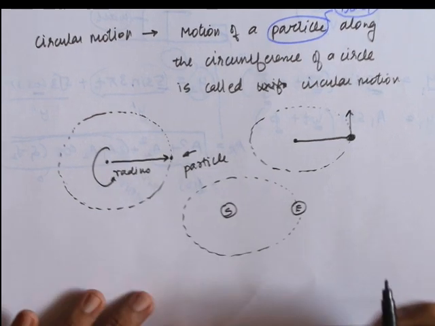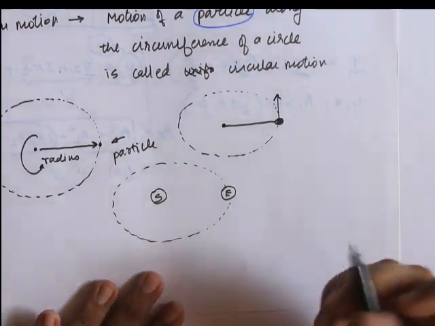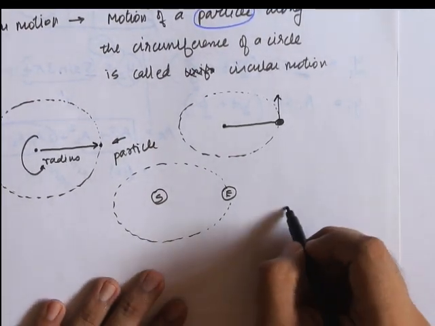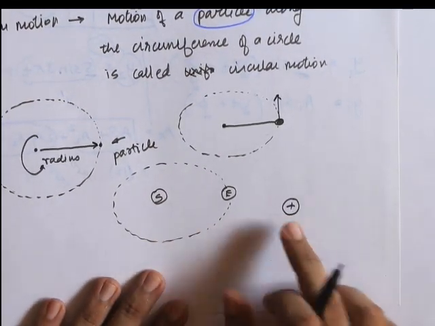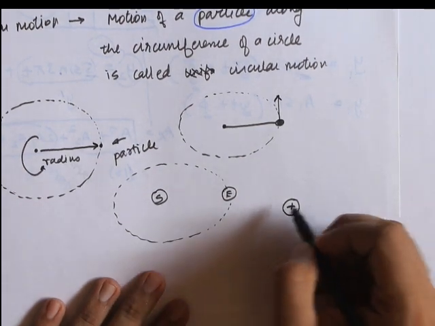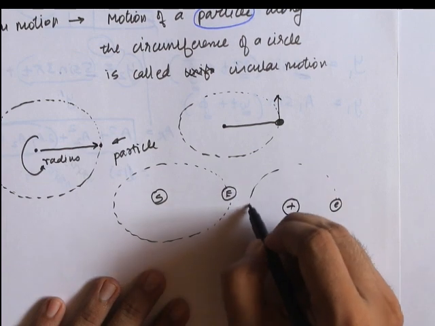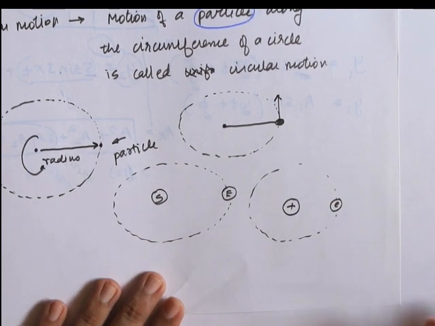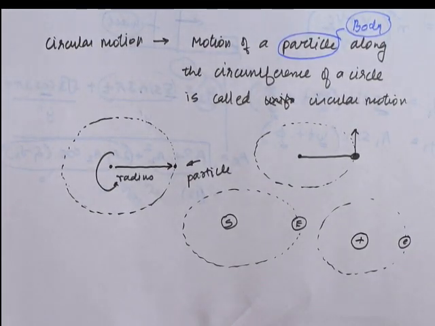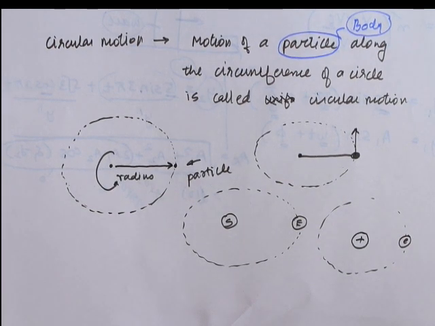If you consider the structure of an atom, you have a nucleus at the center, and around the nucleus we find electrons which are performing circular motion. Also, I'll give you one more example. When you go to SL world, most of the rides, whether horizontal or vertical, you will find it is circular motion only.